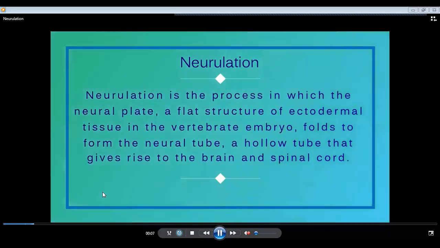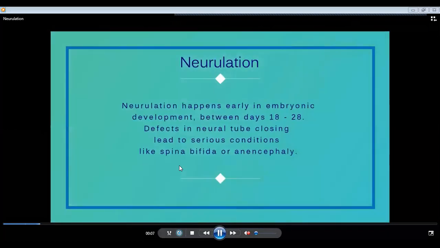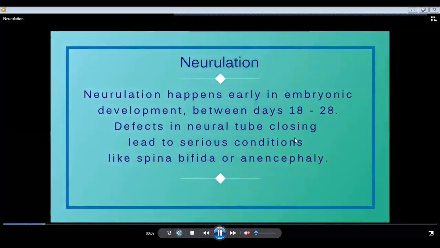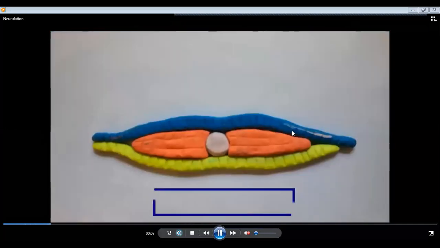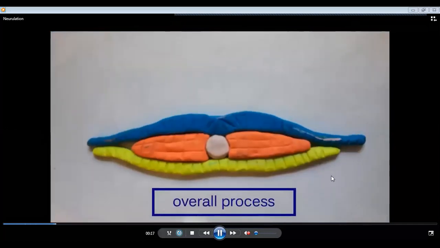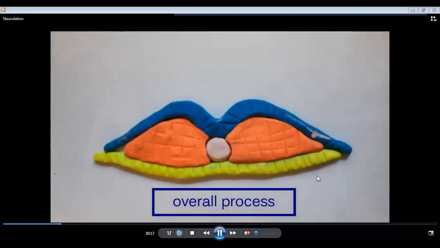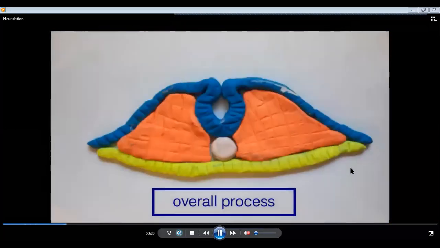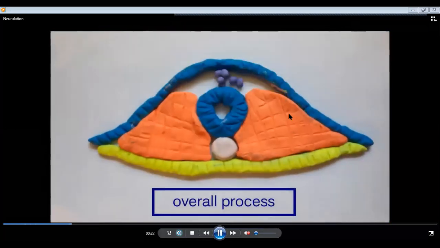So that gives rise to the nervous system, and that happens early in embryonic development, between days 18 to 28. Now you can see the overall process here, like that is an animation. You can see all the steps.